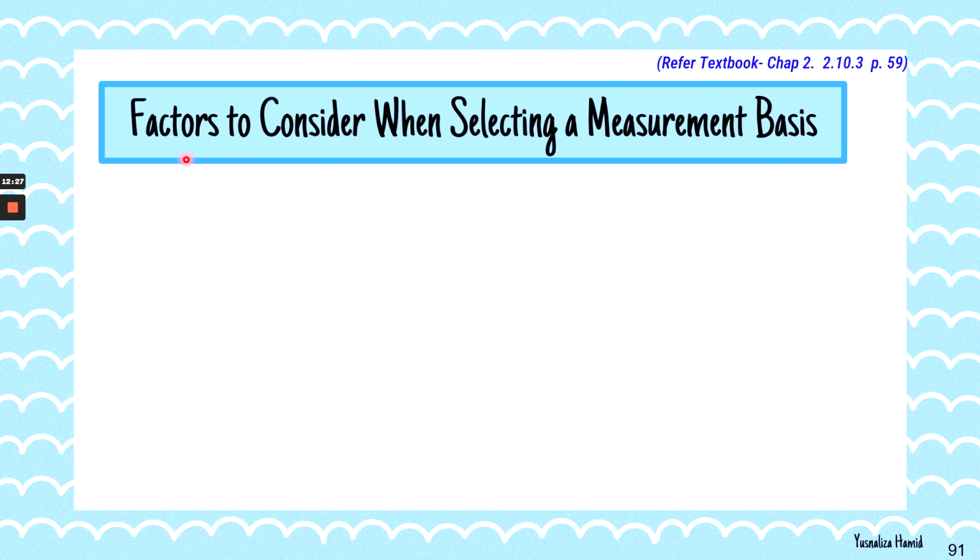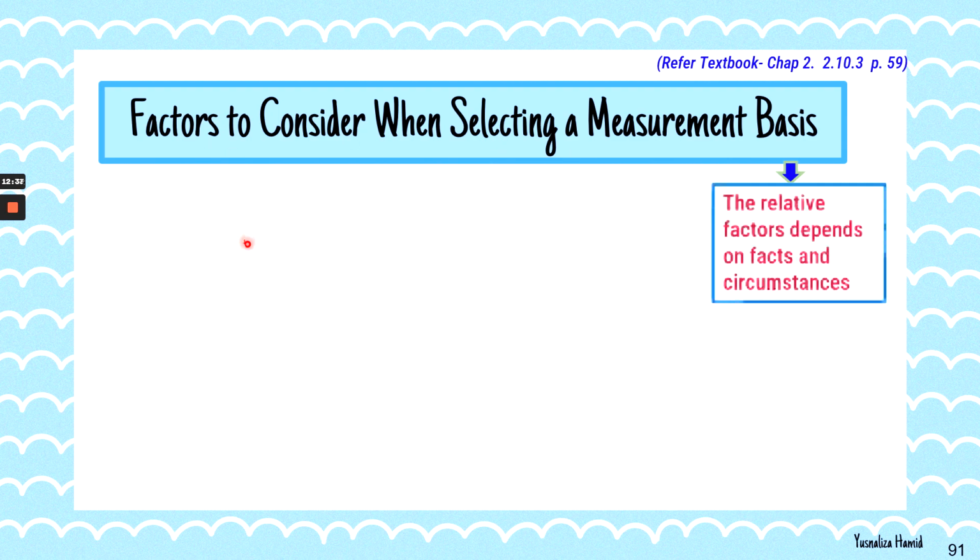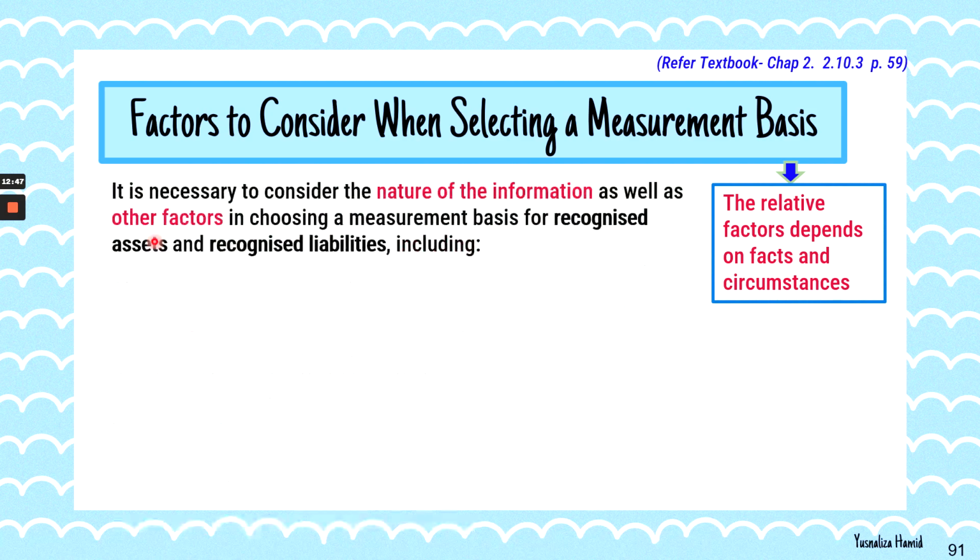Now we go to the next one, which is the last few parts of chapter 6, which is the factors to consider when selecting a measurement basis. The Conceptual Framework gives some guidelines. However, the factors that are listed in the Conceptual Framework, the relevant factors, depend on facts and circumstances. It is necessary for a company or reporting entity to consider the nature of the information as well as other factors when they select or choose the measurement basis for the recognition of an asset which is later being measured.